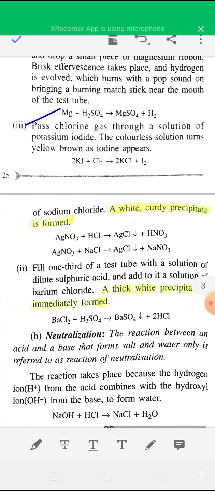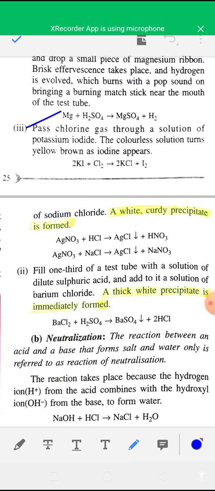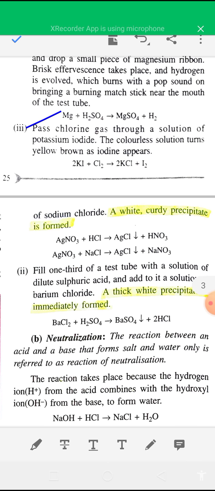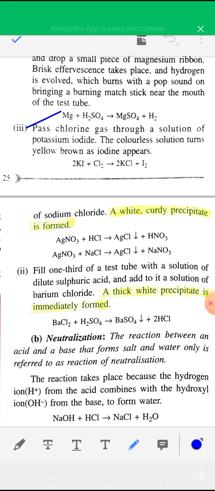Okay, one more example: if you pass chlorine gas Cl2 through potassium iodide solution, what will you observe? The colorless potassium iodide solution turns yellow brown due to formation of iodine. So the observation is that the colorless solution will become yellow brown due to formation of iodine. The reaction is 2KI + Cl2 → 2KCl + I2.